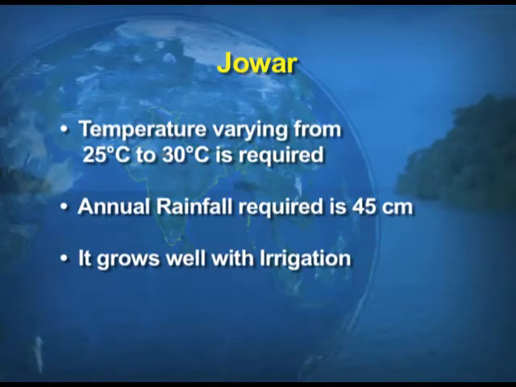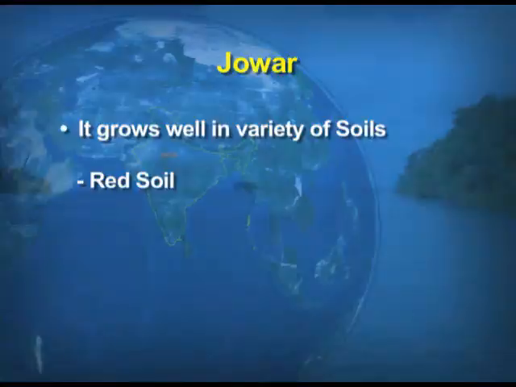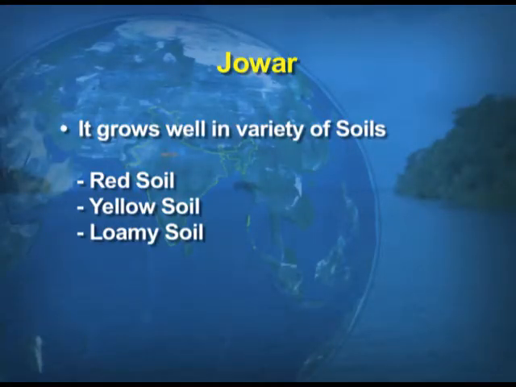So, that means not much rainfall is required for the production of this crop. It grows well if irrigation facilities are available in the areas. As far as the soil is concerned, this can be grown in a variety of soils, children, for example, red soil, yellow soil, loamy and alluvial as well.